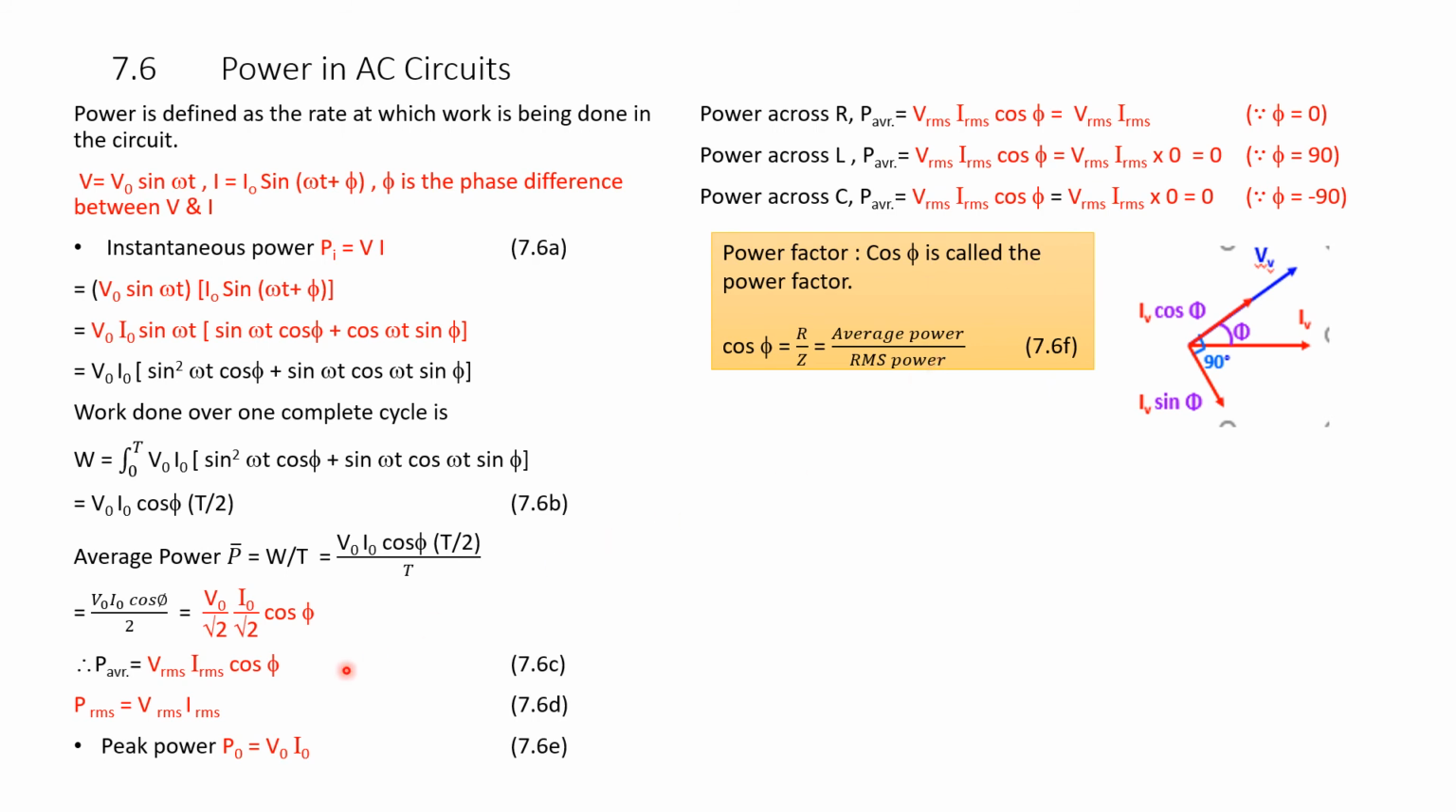Here we have got a term cos phi. Cos phi is called the power factor and is given by the equation cos phi is equal to R by Z, that is average power divided by RMS power. Here you see Vrms, Irms is the RMS power. Therefore, cos phi equals R by Z equals average power by RMS power.